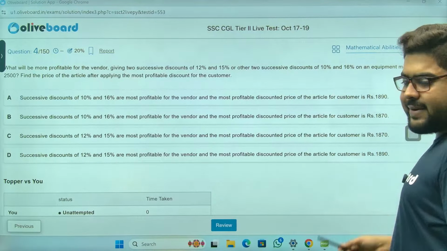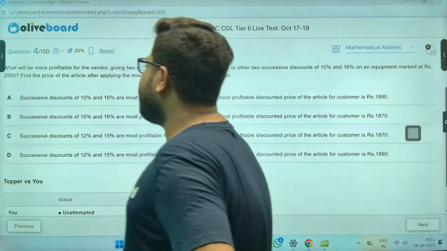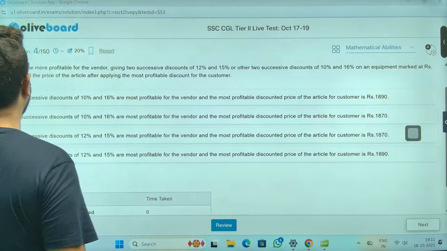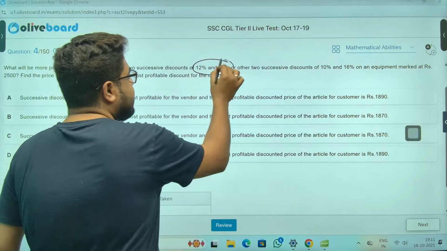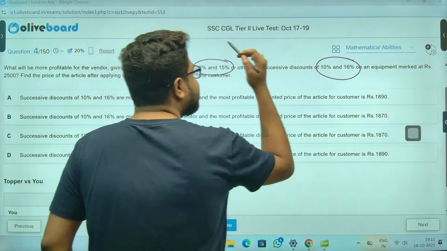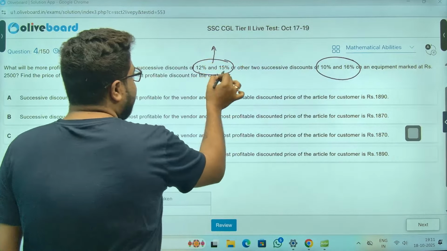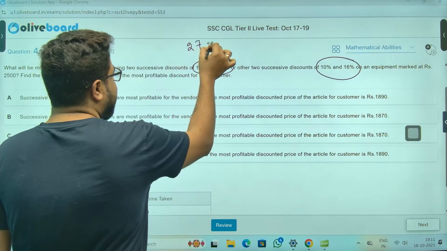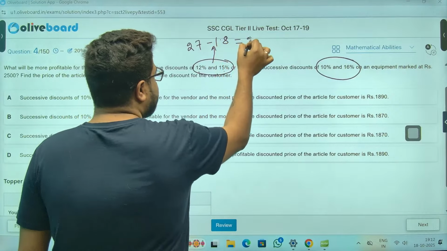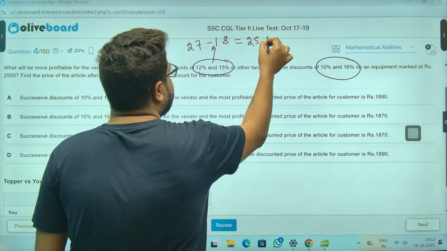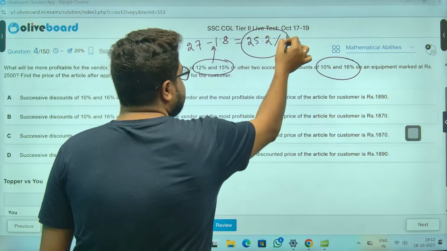Now, next question. What will be more profitable for the vendor, giving 2 successive discounts of this and this, or this and this? Let's see. 12 plus 15, 27, minus 15 times 12 is 180, meaning 1.8. So it will be 25.2, this is the discount.